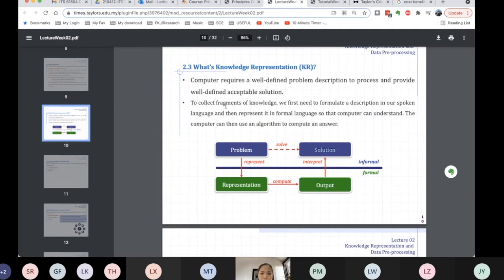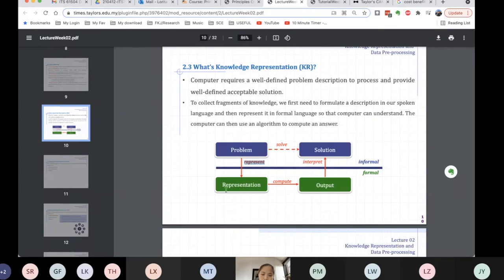The computer collects fragments of knowledge. First, we need to formulate a description in our spoken language, and then represent it in a formal language so that the computer can understand. Which is this part over here. For example, if you're going to predict whether it is going to rain, then you have your data. You have data for humidity and you have data for temperature. So you have to represent it in a way that the computer can understand that data.